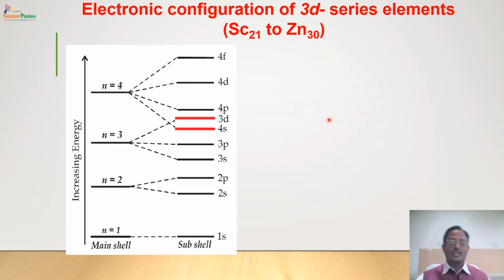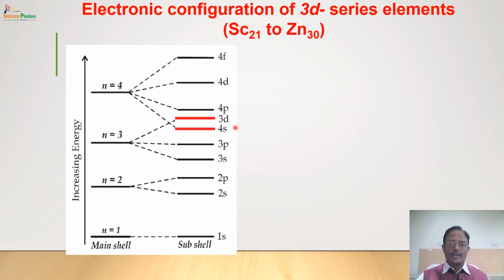There is an interesting observation. We will find that the energy of 4s is less than the energy of 3d. This is based on a rule called the n plus l rule. What does this n plus l rule say? It says that the subshell having a lower n plus l value will have lower energy.